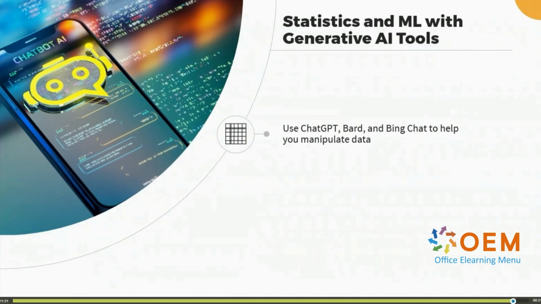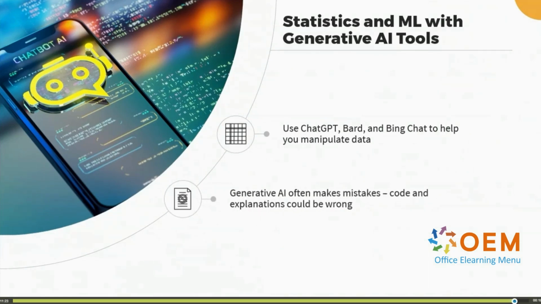But along the way, here is an important caveat to keep in mind. Generative AI often makes mistakes. The code produced or the explanations given could be wrong. In all cases, it's always good practice to verify these explanations using other sources.